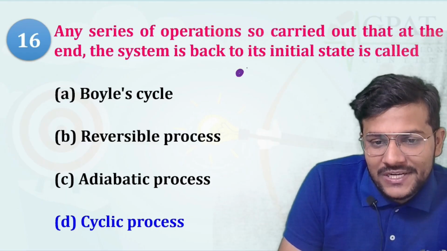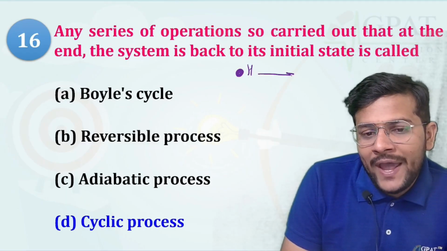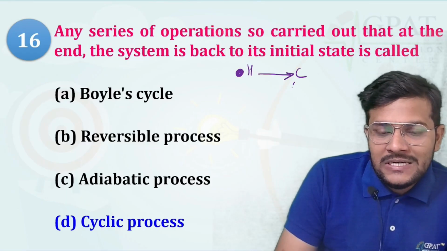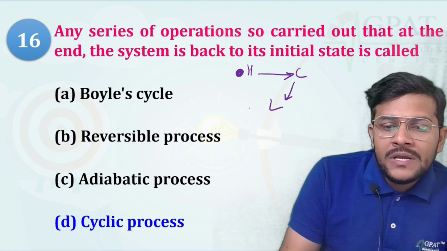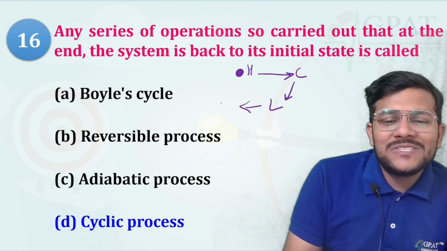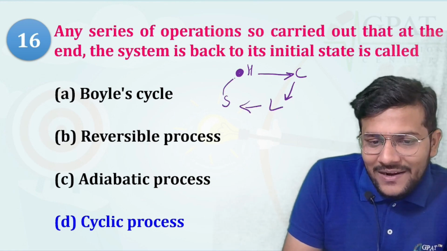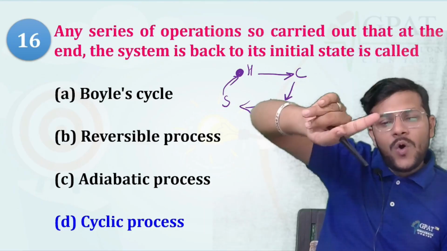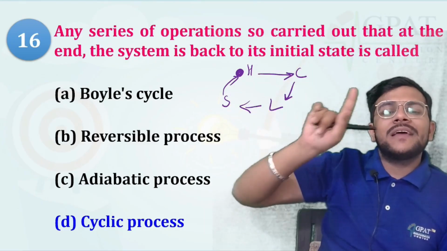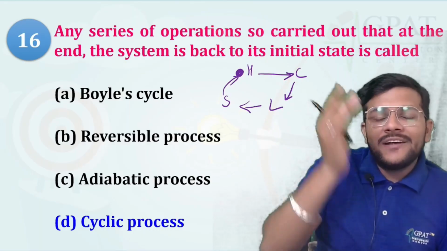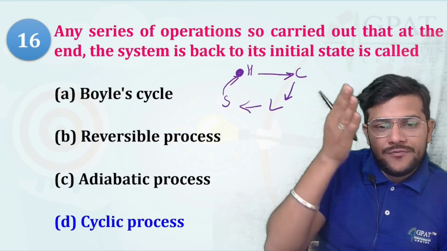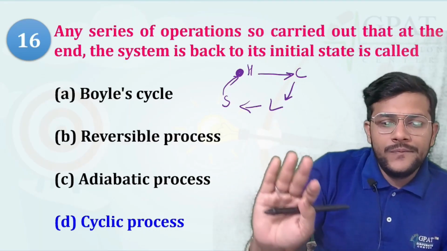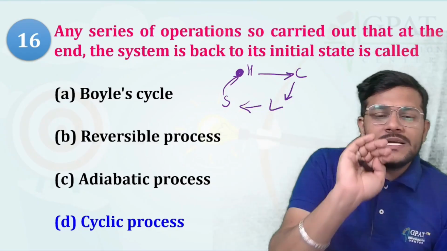you went to your college, then to the library, then to the fast food shop, then returned to the home. So initially you started your day from home to college to library, then any tuck shop or fast food shop, then returned to the home. So this is a cyclic process.